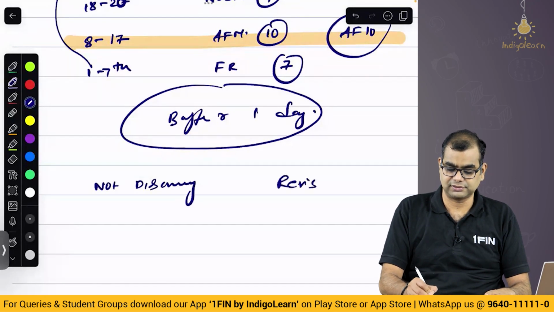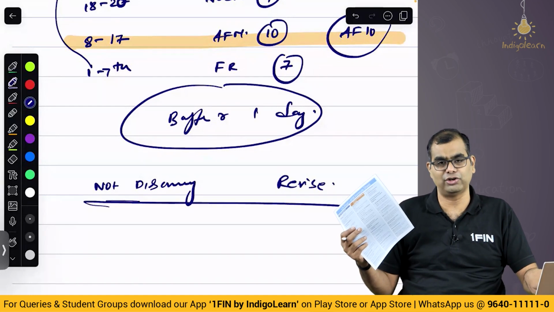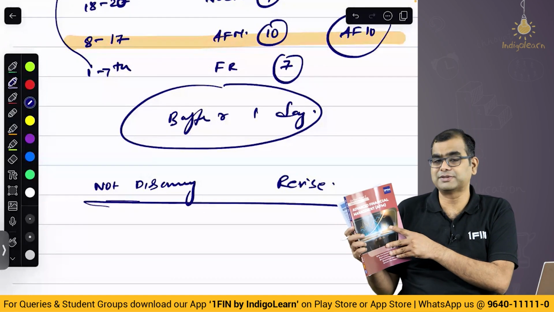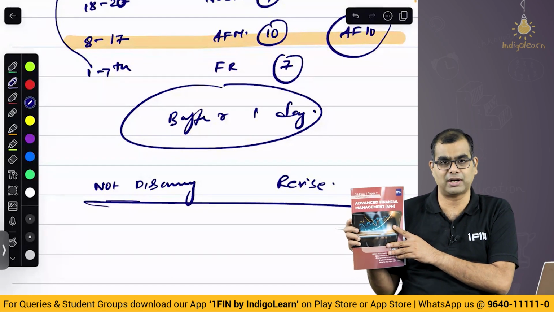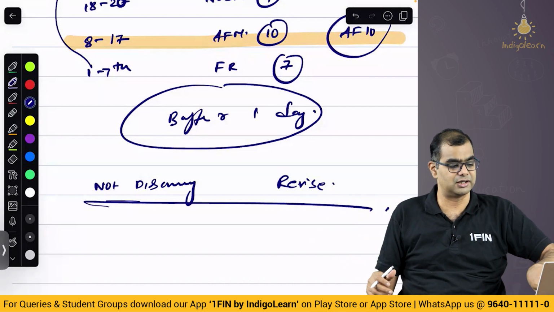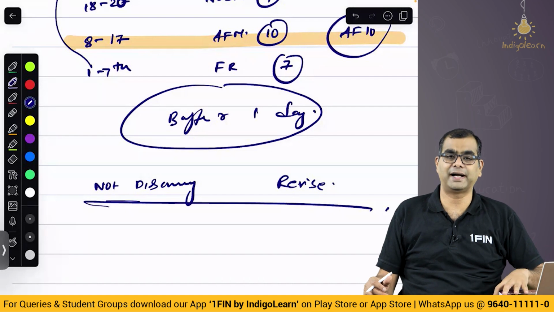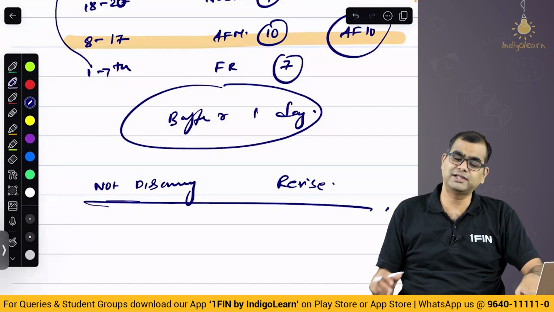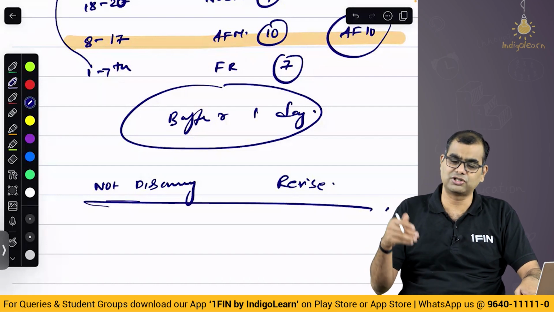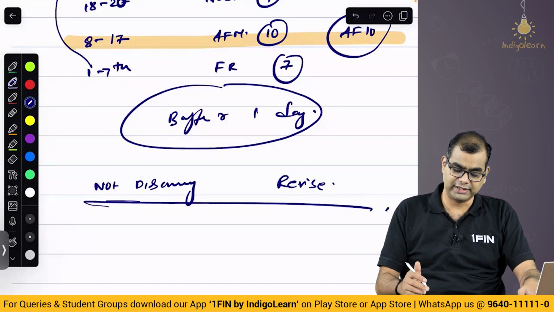Revise. We have given a formula sheet. Ideally you prepare your own formula sheet, or otherwise use ours. Then we have something called T380, which is a theory compiler book with 380 plus questions across all topics. Then we have P600, a compiler of all practical questions. No need to get the hard copy. Soft copies are available on our website, free of cost. You can download them. The links are also given in the description below. Please download them and keep them with you as you prepare. That is the first part.